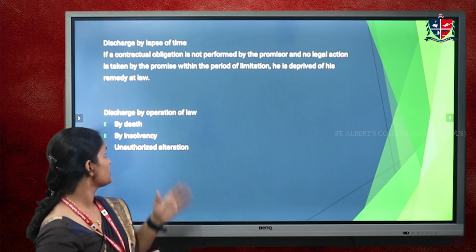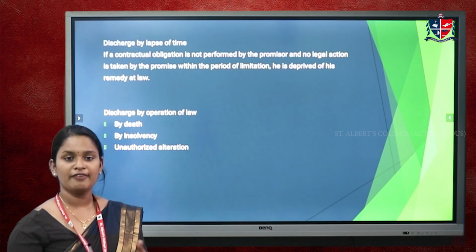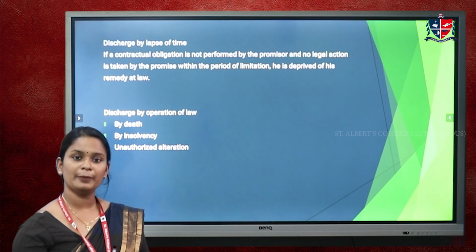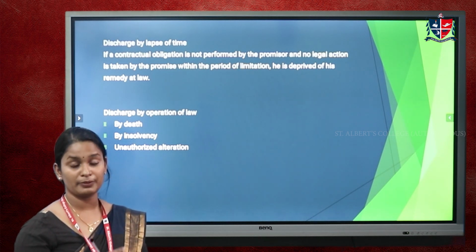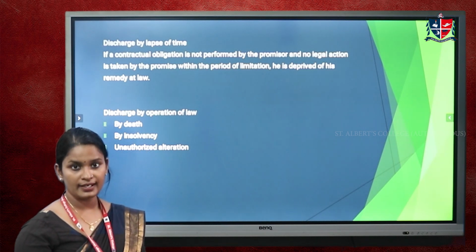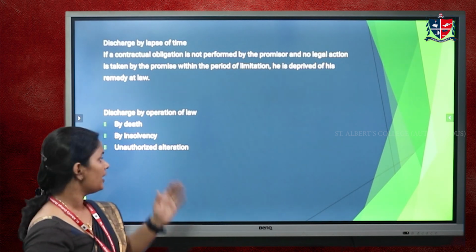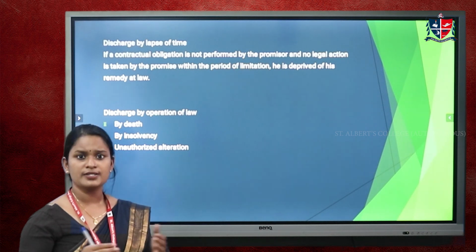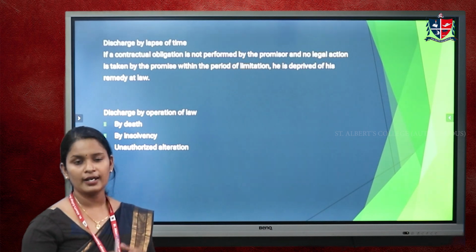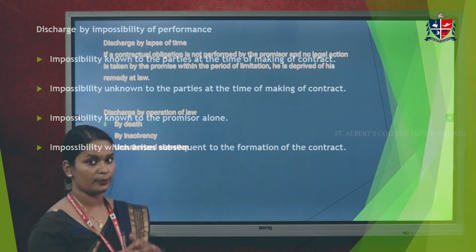The next one is discharge by operation of law, which means death, insolvency and so on. On the death of the promiser, the contract is terminated, because it is impossible to perform the contract. Insolvency is also like that. In the case of insolvency of the promiser, it is not possible for the parties to perform the contract. Also, if either party, promiser or promisee, makes any unauthorized alteration in the contract, it may be discharged by the opposite party.